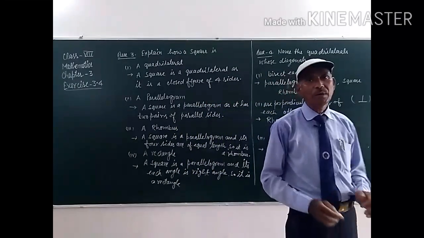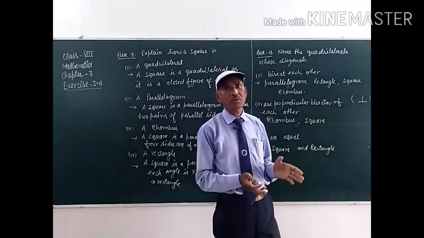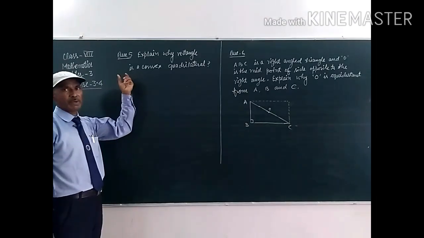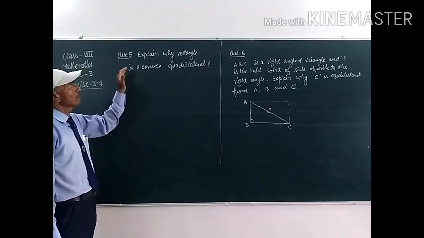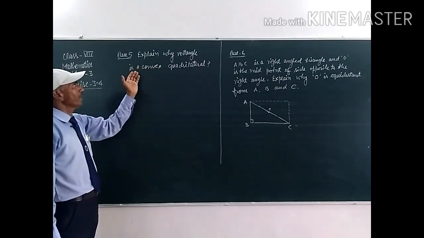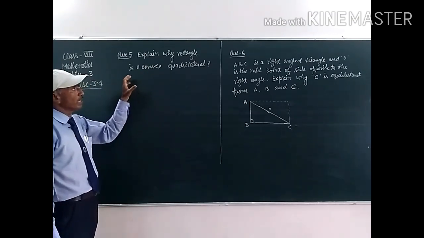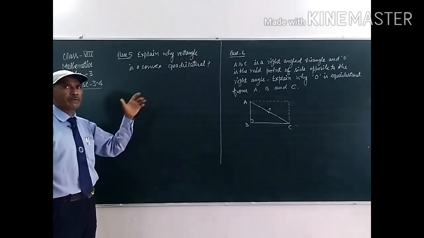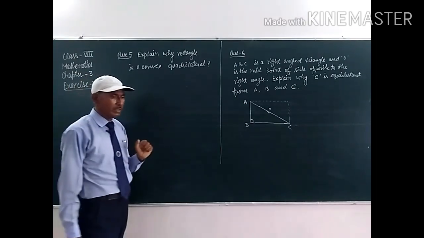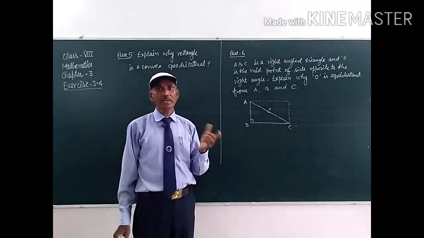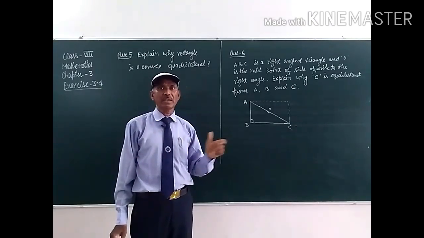Now we have to solve question number 5 and question number 6 of this exercise. This is question number 5, student, and in this, explain why a rectangle is a convex quadrilateral. We have to explain why a rectangle is a convex quadrilateral. So student, we know that for a convex polygon and concave polygon, the diagonals decide it.